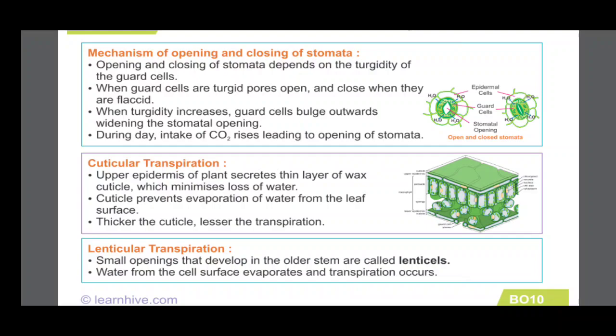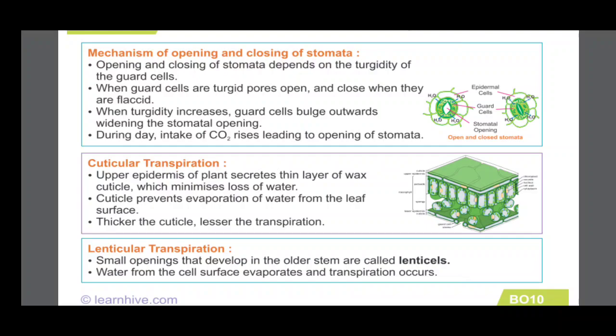Lenticular transpiration. After secondary growth, after the stem matures, it possesses some lenticels for gaseous exchange, oxygen and carbon dioxide exchange. Small openings that develop in the older stem are called lenticels. Older or mature stems have these small openings, used for gaseous exchange between the stem cells and the atmosphere.